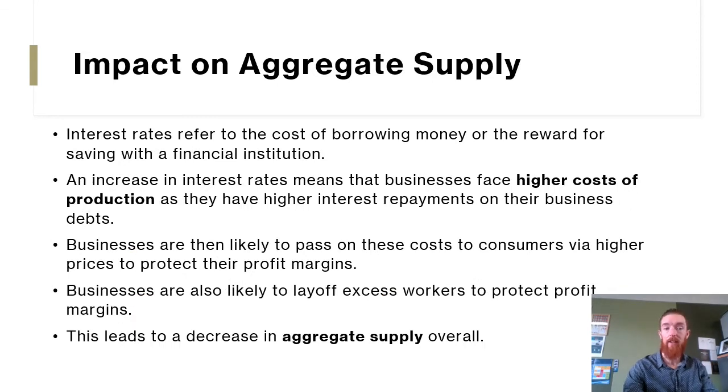Then when we look at the aggregate supply side, an increase in interest rates means businesses face a higher cost of production as they have higher interest repayments on their business debts. So most businesses have some kind of business loans they've taken out for their business, and therefore they're likely to have a higher cost of production because of that.